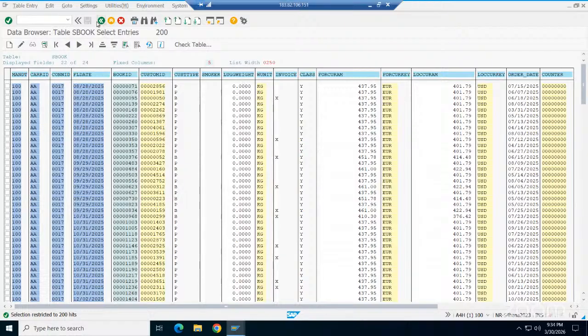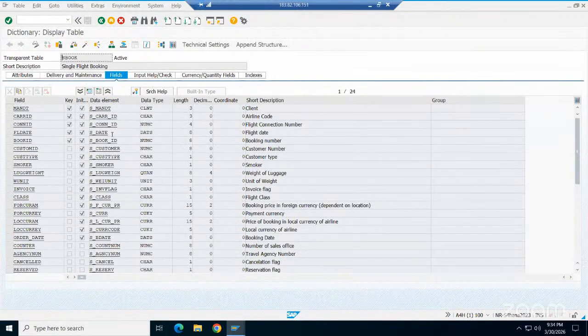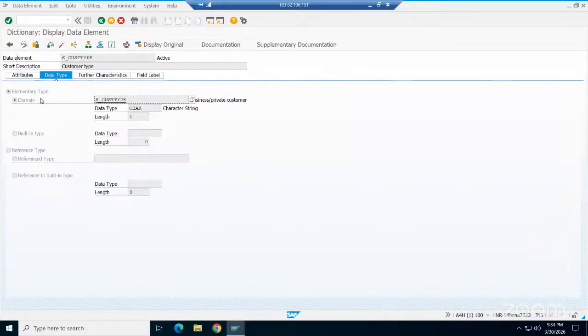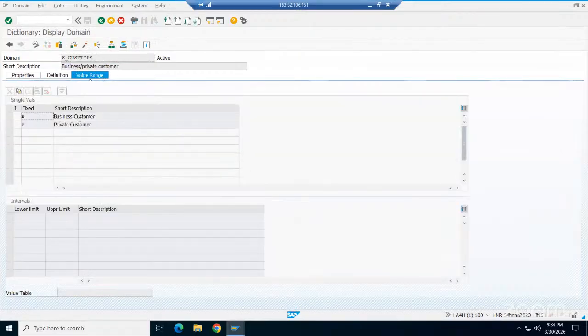Now if we go back, let's see where they are using a domain here. If I go here, customer type, double click here, data element, domain, double click here. There is a domain here. You see customer type is either P or B only, right? Because in the flight it is either a business customer or a private customer.